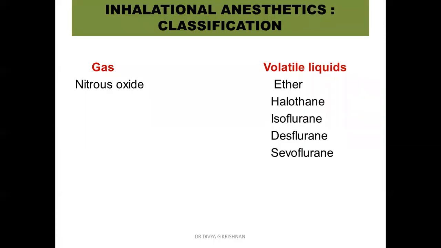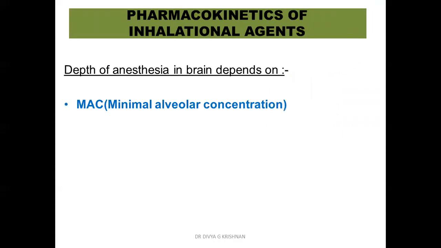So we'll learn about the classification of inhalation anesthetics. They can be gas, that is nitrous oxide, or they can be volatile liquids like ether, halothane, and fluorinated compounds like isoflurane, desflurane, and sevoflurane. So this is a classification of inhalational anesthetics.